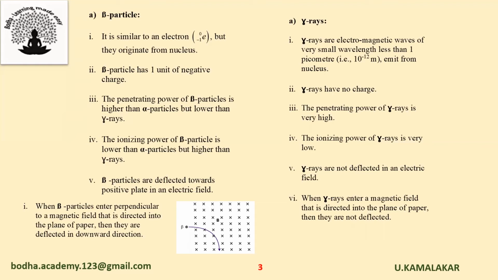The penetrating power of gamma rays is very high. The ionizing power of gamma rays is very low. Gamma rays are not deflected in an electric field. When gamma rays enter a magnetic field, then also they are not deflected.